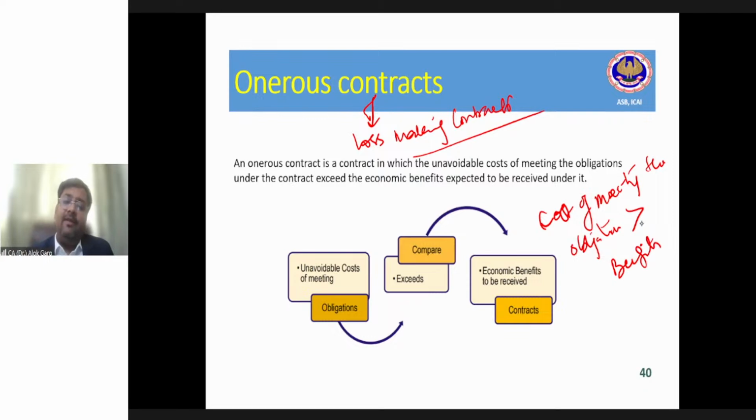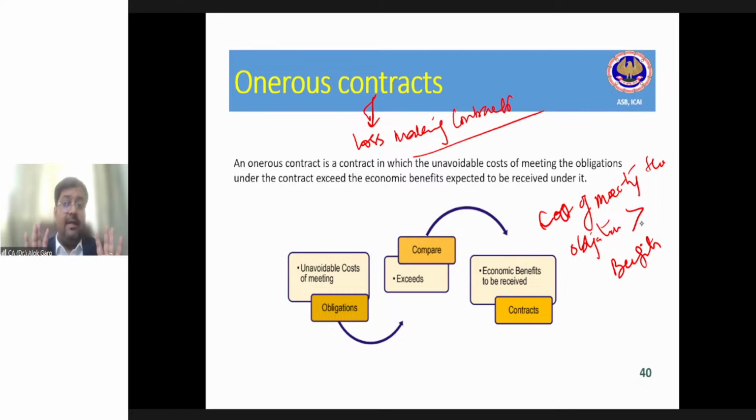If I do not meet this obligation, what is my loss? Koshiki is saying that, sir, penalty is less than loss. Very good. If I meet this obligation, the loss is 1 crore. If I do not meet this obligation, my loss is 5 lakh rupees. So as a good professional, what will you suggest to your client? Not to deliver, and pay the penalty of 5 lakh rupees. Why incur 1 crore rupees of loss?